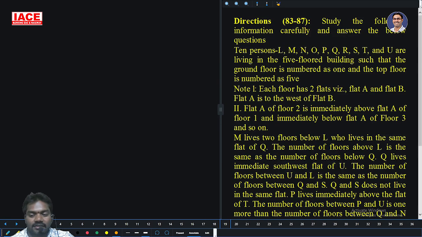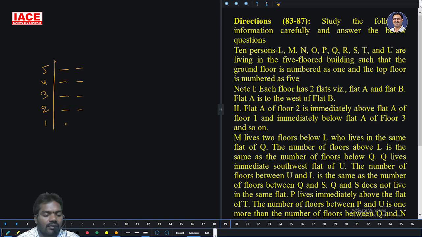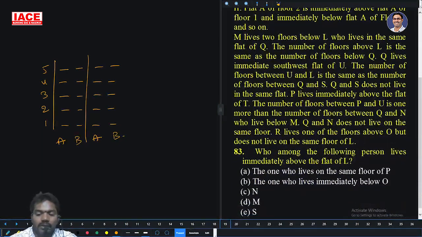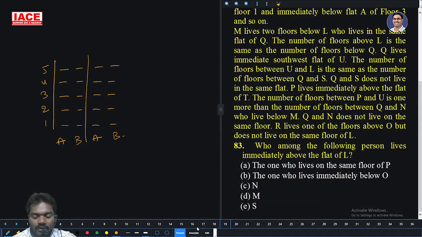10 persons live in a 5-story building. The ground floor is number 1, the top floor is number 5: 1, 2, 3, 4, 5. Each floor has 2 flats, A and B. A is west of B. So there are 2 flats on each floor. Take it as 2 possibilities. Then M lives 2 floors below L.